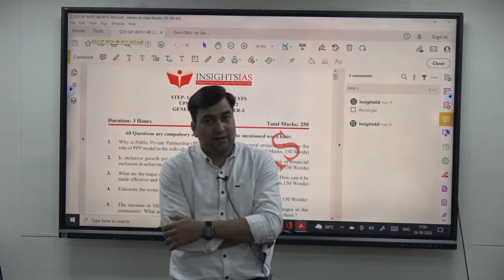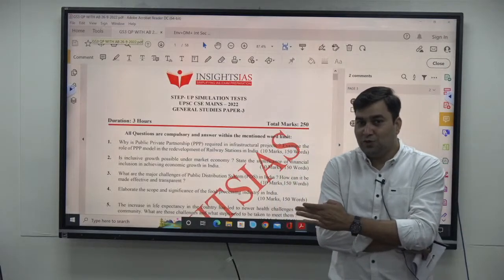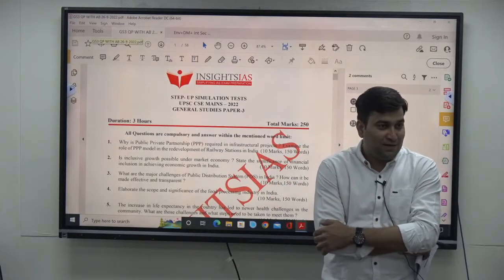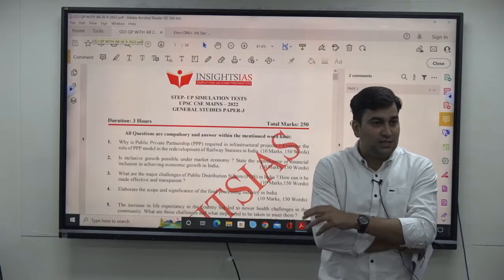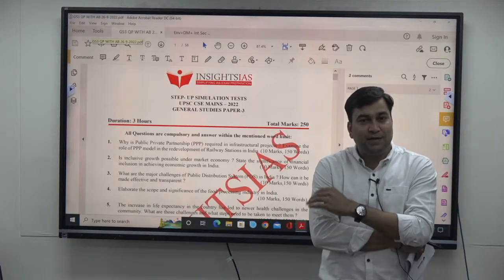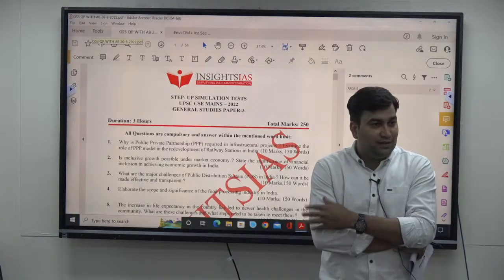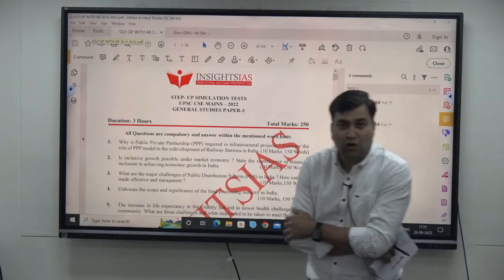2022 GS Paper 3. If you try to see GS Paper 3, again this year the paper was towards the easy level. Rather than moderate, I would say easy, because if you have prepared the syllabus and the previous year questions very thoroughly, then the questions were completely repeated on the same themes. Let that be internal security, environment, agriculture, Indian economy, etc.